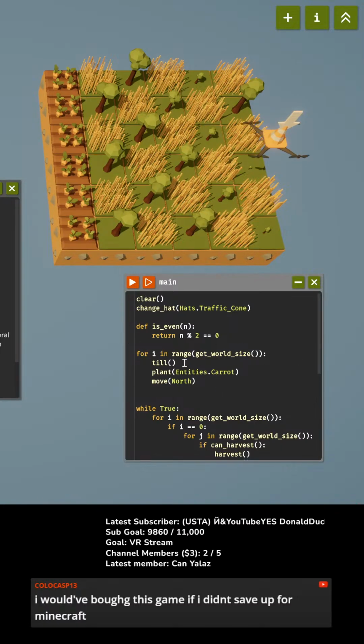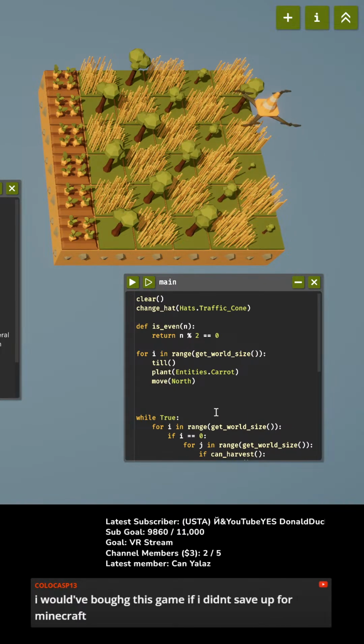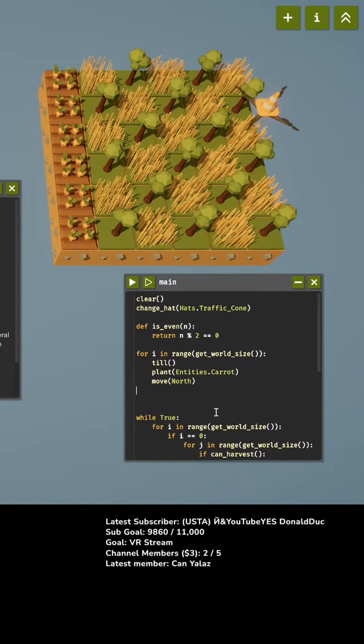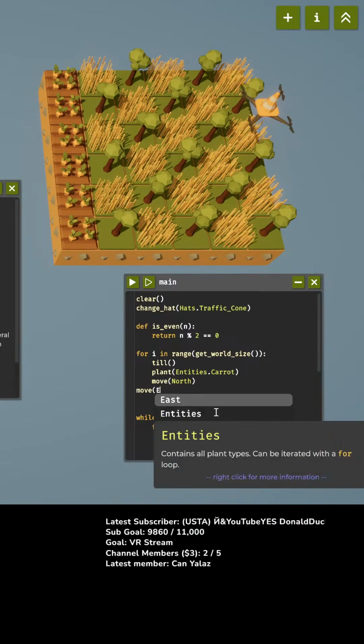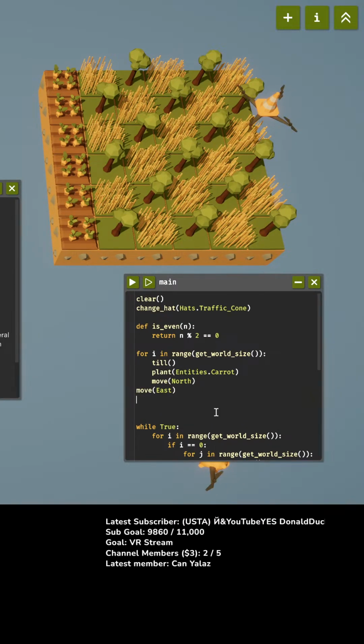Okay, so what we're gonna do is at the beginning, we are going to plant 1 row of carrots, and then we're going to, for i in range, get world size. We're gonna plant 1 row of carrots, and then we're going to move east, and then we're gonna do it again.